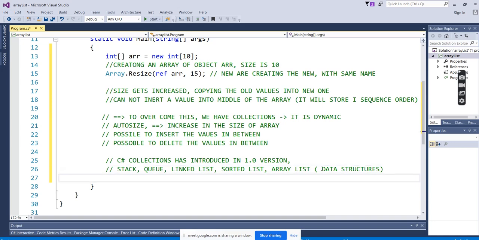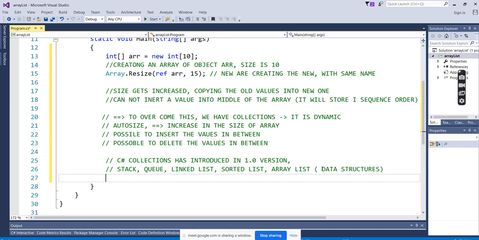But if you remember, when we were writing stacks and queues and linked lists in our college days, we used to struggle a lot. Doing these stacks and queues programs in C or C++ used to trouble us because of the complexity. We have to check the values. Stack is first in, last out. Queue is first in, first out. In a linked list we work with pointers, where the first pointer is connected with the second.